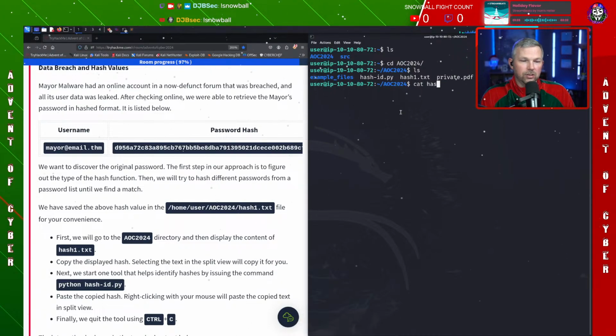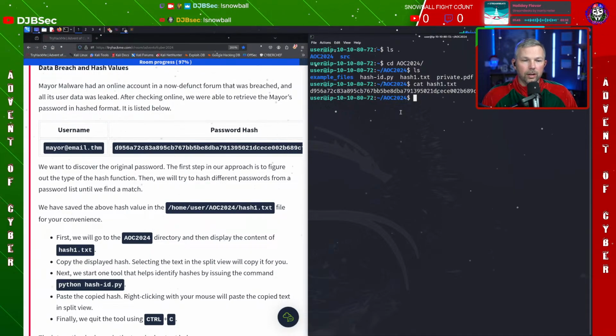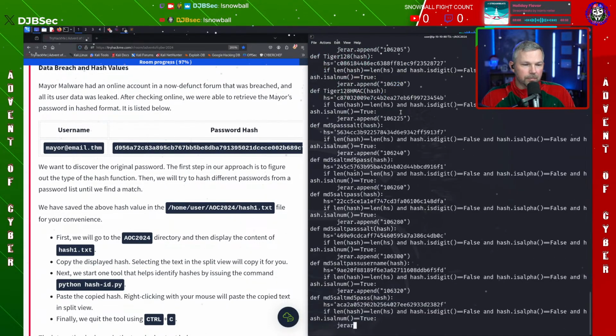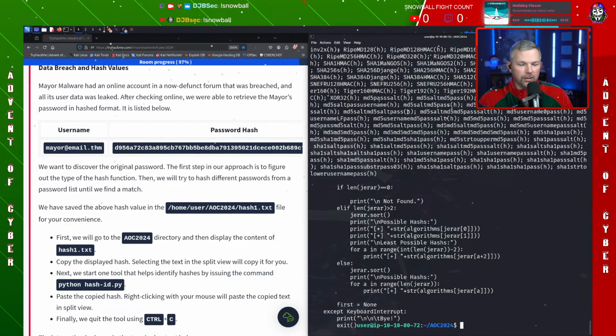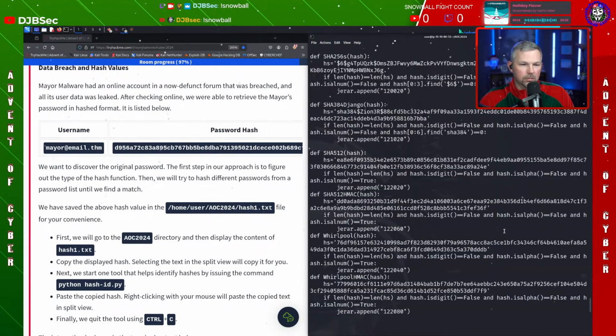Okay, so I believe let's go ahead and do this. Let's do cat hash. We've got hash1.txt. So they've already created a file called hash1.txt, and that is the hash of Mayor Malware's password. So we have that in a file, so we can now use that file to pull it off. They also have a Python script in here. Let's look at this real quick. Cat hash. And we can see that they've got a long Python script in here.